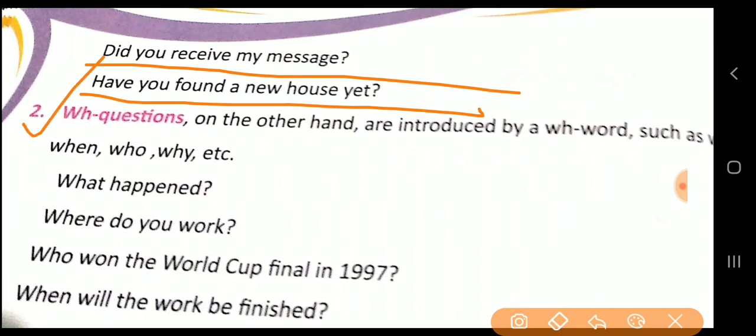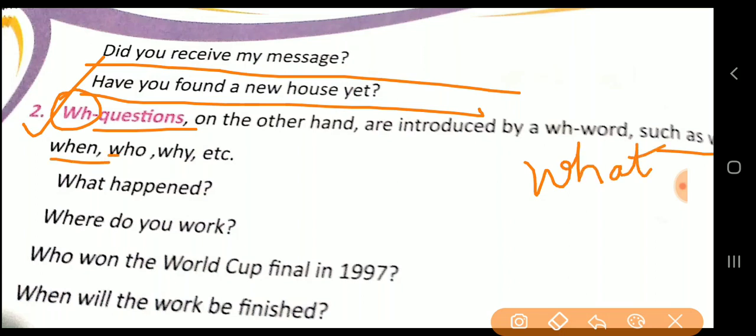Now the second one: the first letter will start with WH. Questions, on the other hand, are introduced by a WH word such as, let us see now. I will explain to you just now. Such as what.